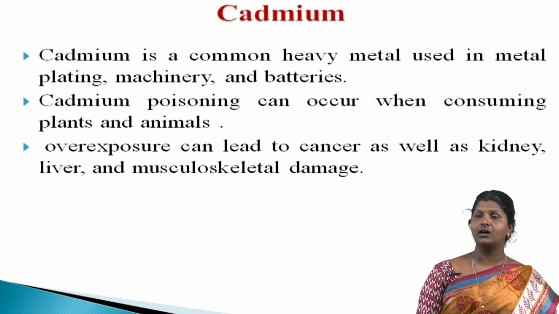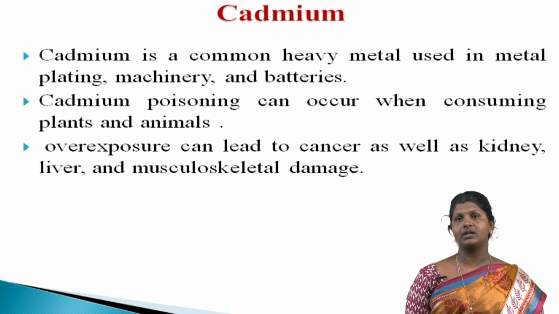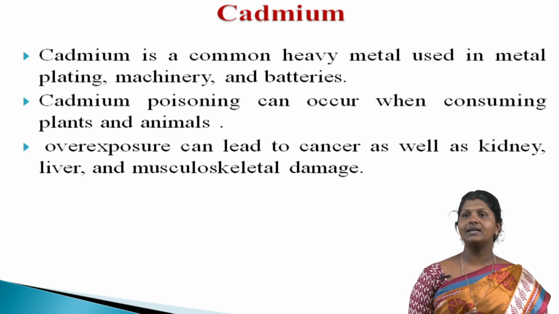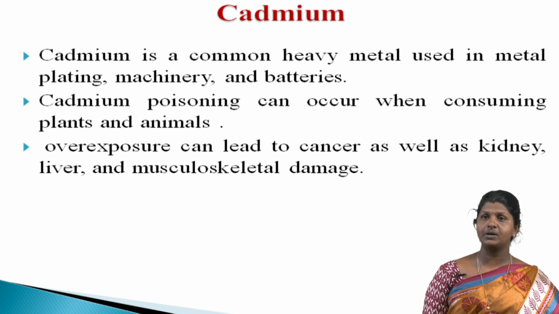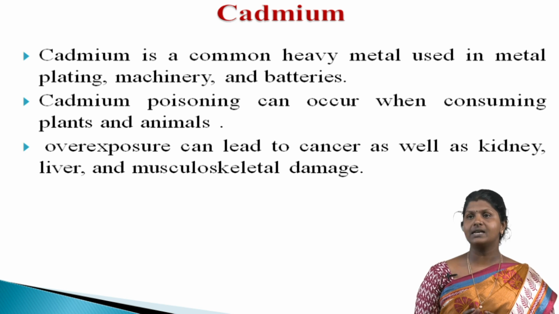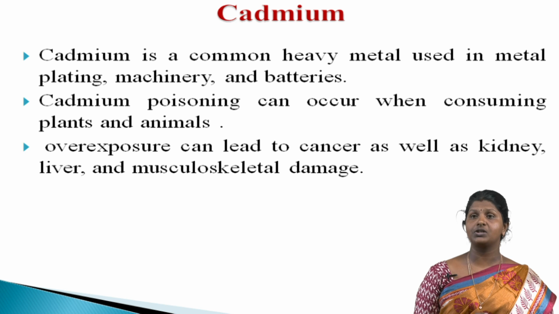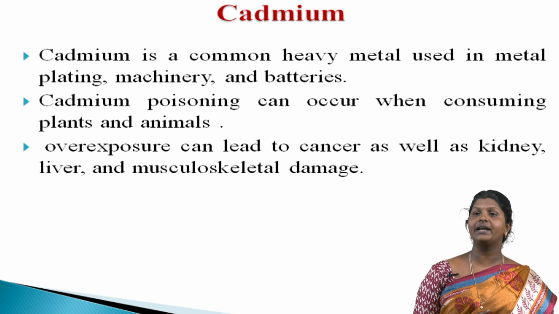Cadmium poisoning can occur when consuming plants and animals that were exposed to contaminated water or soil. However, the World Health Organization explains that cadmium usually makes its way into our water through impurities in the zinc of galvanized pipes and soldering fittings, water heaters, water coolers and taps. Short-term exposure to this heavy metal can cause nausea and vomiting. But more serious overexposure can lead to cancer as well as kidney, liver and musculoskeletal damage.